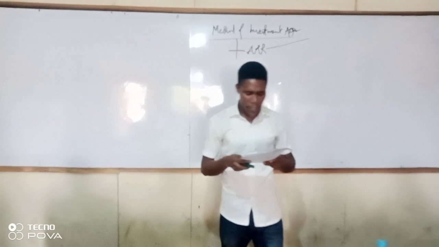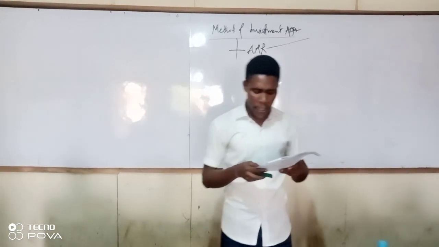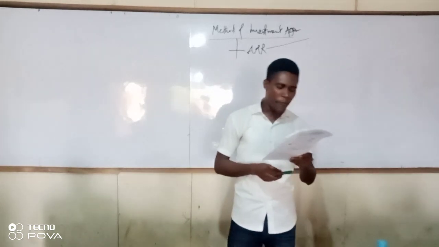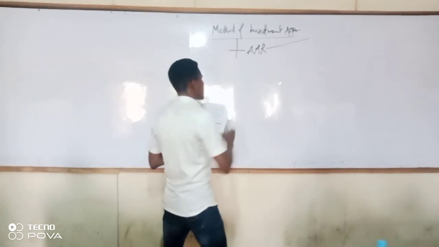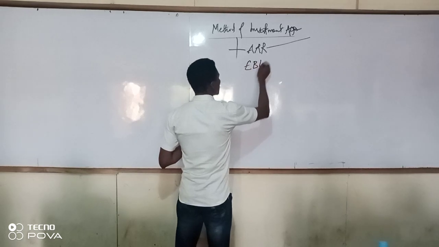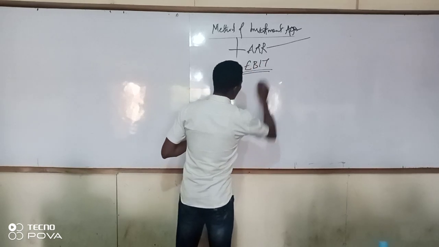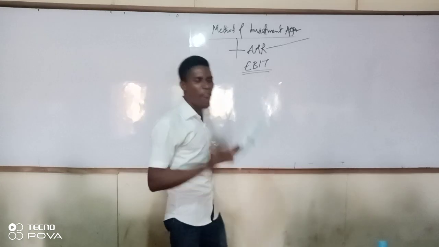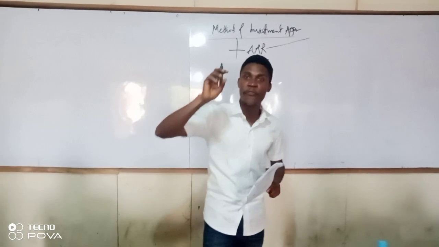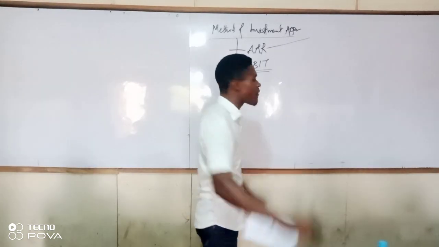The accounting rate of return from an investment project uses the accounting profit, usually before interest and tax. That is our earnings before interest and tax. That is your accounting profit before you remove interest and remove tax.